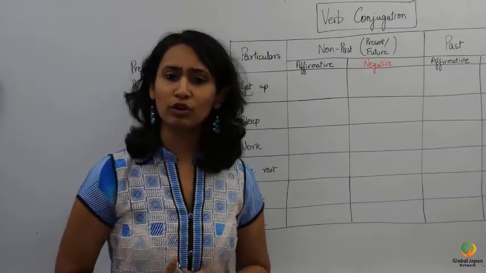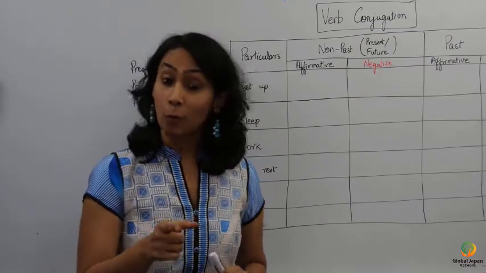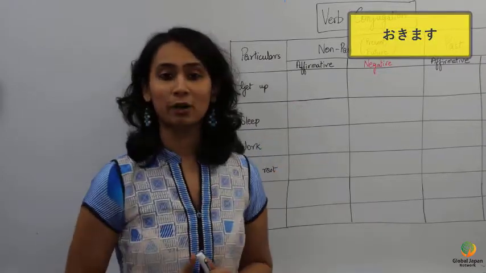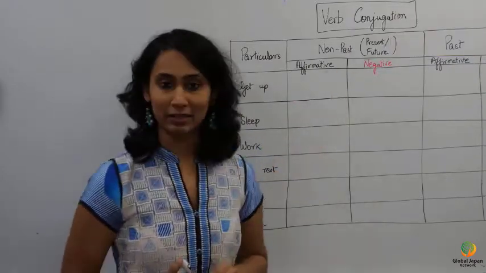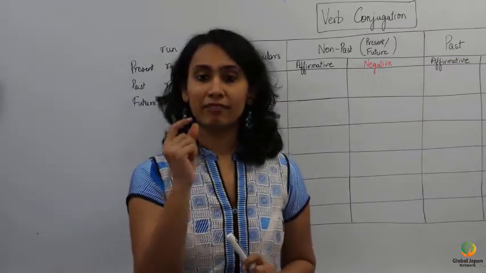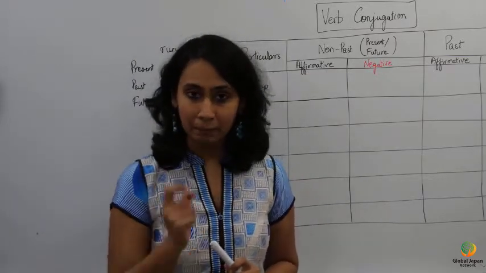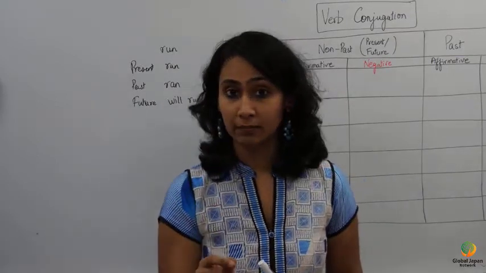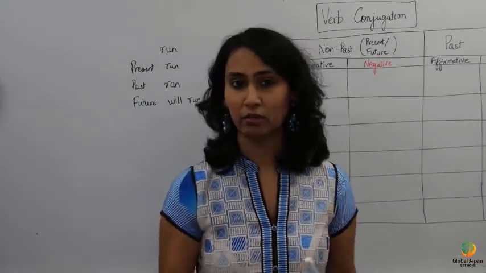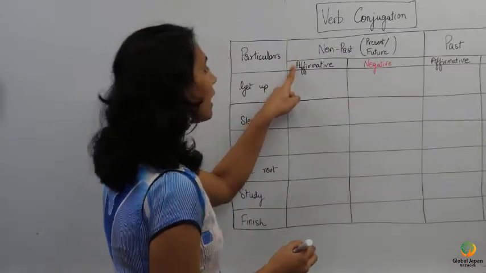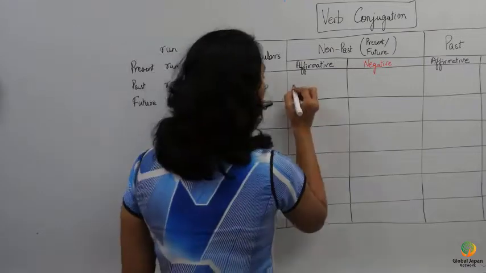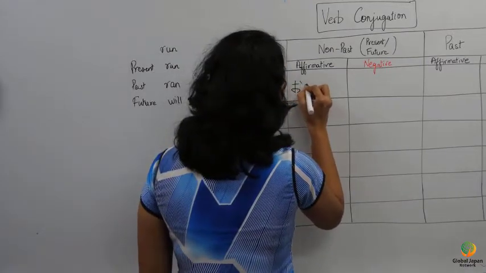And what was the word for it in Japanese? Okimasu. Let's conjugate this verb and fill up the table now. When you see the suffix mas, it means that it is in the non-past tense. Present or future, anything of it. And it is in the affirmative, that is positive form. So, okimasu comes here.